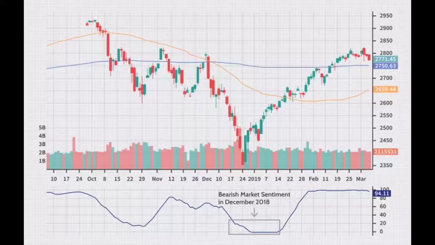6. Market sentiment. Market sentiment refers to the overall mood of investors. If investors are optimistic, then they will be more likely to buy stocks, leading to an increase in the market. Conversely, if investors are pessimistic, they might sell their stocks, leading to a decline in the market. Factors that can influence market sentiment include news events, economic indicators, and corporate earnings reports.